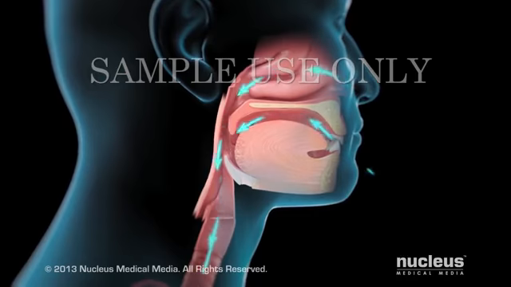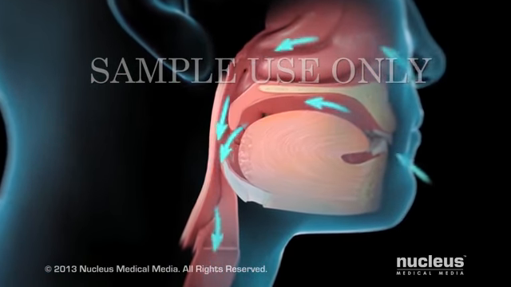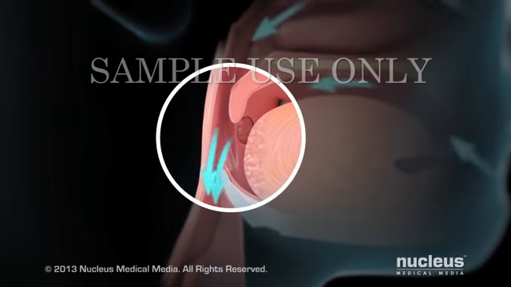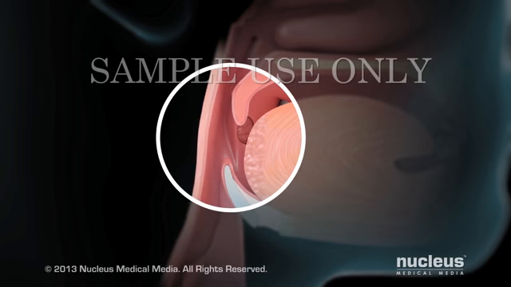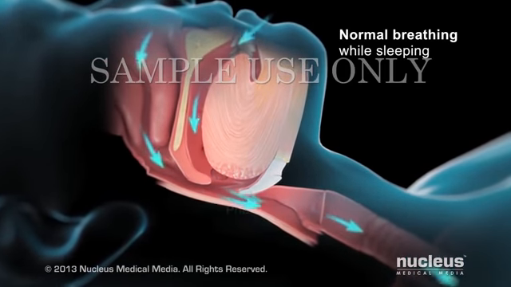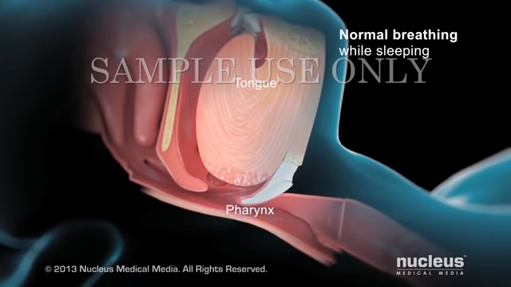Each time you breathe in, negative suction pressure pulls the soft tissues in your mouth and pharynx inward. The muscles in your pharynx respond by pulling the soft tissues outward again, which keeps your airway open. When you sleep, it's normal for the muscles in your mouth, tongue, and pharynx to relax slightly, but not enough to block your airway.